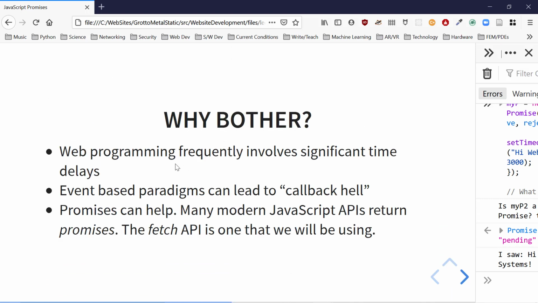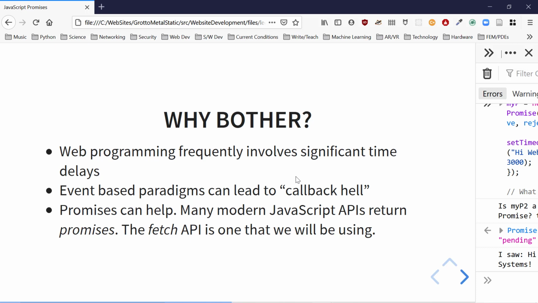Why bother? Once again, web programming involves significant time delays. And what do I mean by significant? Remember, your computer is running in hundreds of nanoseconds and microseconds of instructions. So a tenth of a second or 100 milliseconds across the network can feel like a long time.